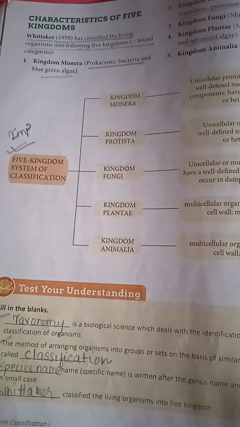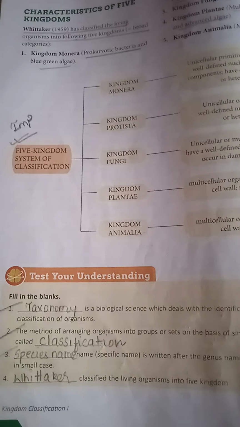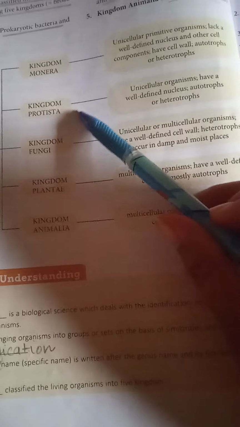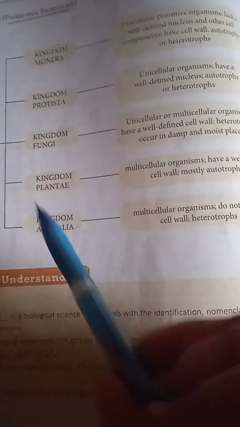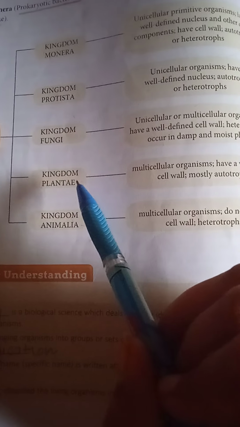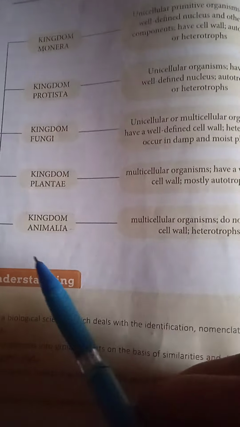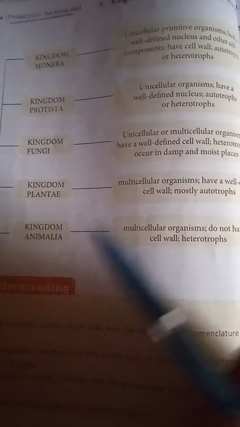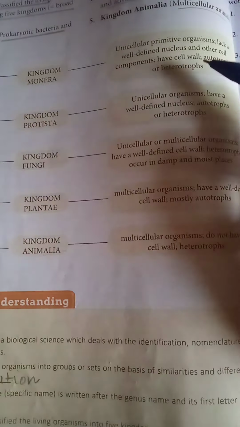Hello children. So today in this video I am going to explain to you about the five kingdoms. All of you should know that the kingdoms have been divided into five categories: kingdom Monera, Protista, Fungi, Plantae, and kingdom Animalia. Kingdom Plantae comprises the plant kingdom. Kingdom Animalia, don't get confused, is the animal kingdom. Now, one by one, we are going to deal with the characteristics of each kingdom.